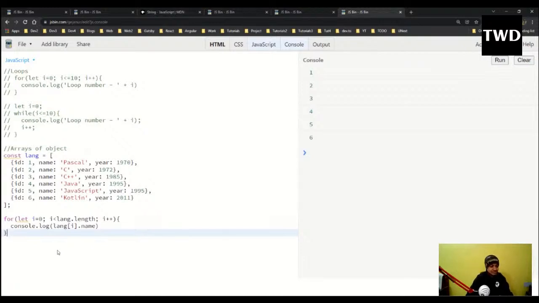Okay, example. So we are going to do a for of loop. There is a loop known as the for of loop. So for (let l of